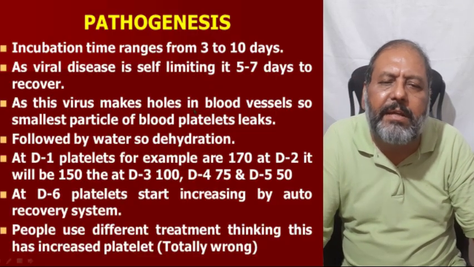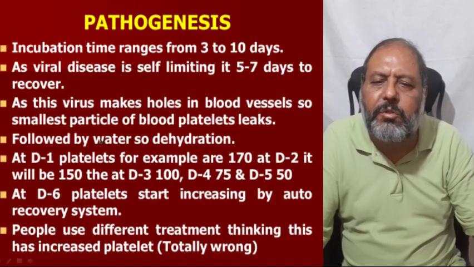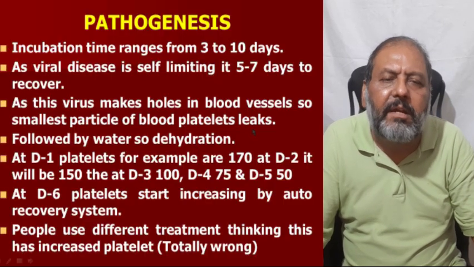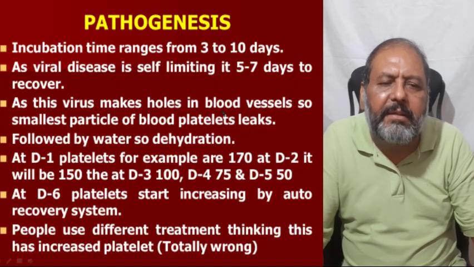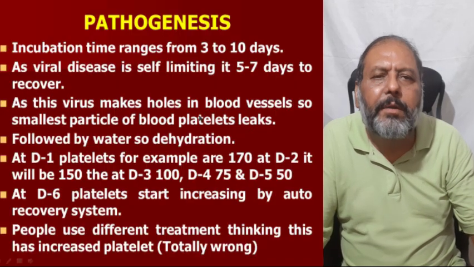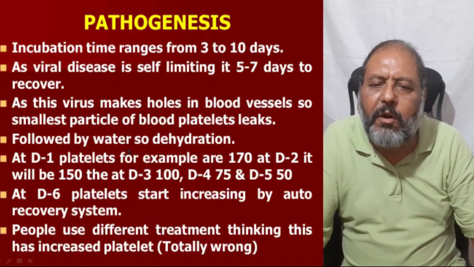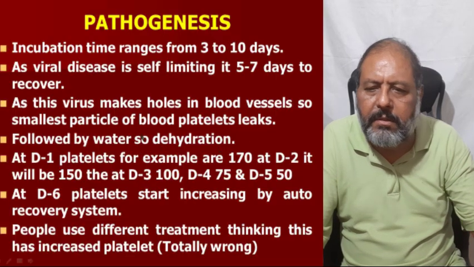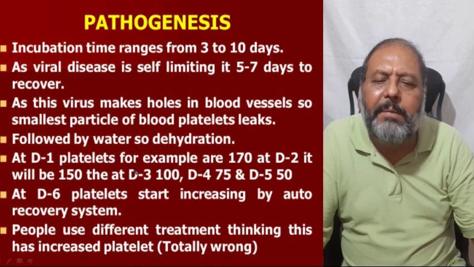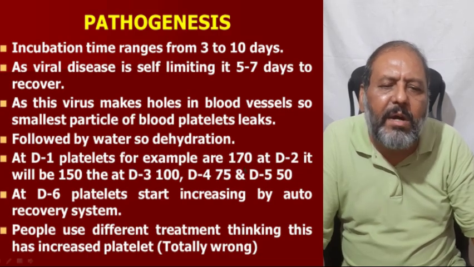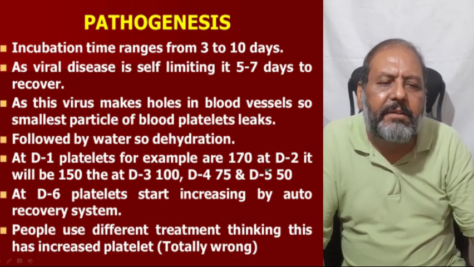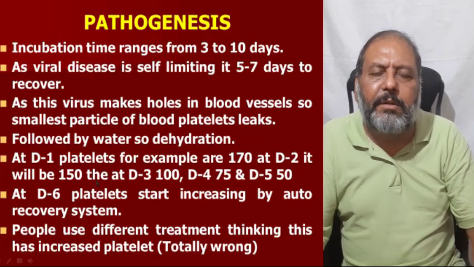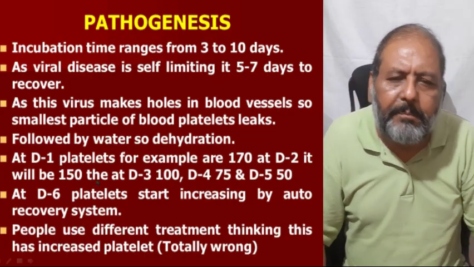As this virus makes holes in the blood vessels, the smallest particles of the blood, the platelets, leak out from these holes, followed by water, so there is dehydration, as water also comes out from these holes. At day 1, platelets, for example, are 170, and at day 2, it will be 150, leaking from those holes made in the blood vessel.